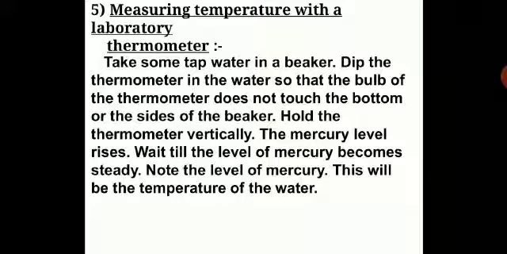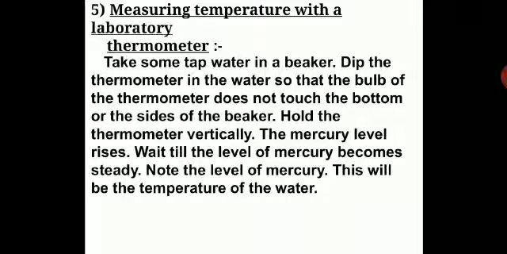Next, measuring temperature with a laboratory thermometer. How do you measure temperature? Take some tap water in a beaker. Dip the thermometer in the water so that the bulb of the thermometer does not touch the bottom or the sides of the beaker. It's extremely important because otherwise it will affect the reading of the thermometer. So you need to be very careful when you are placing the bulb. You have to make such an arrangement so that it will not touch the bottom or the sides of the beaker.